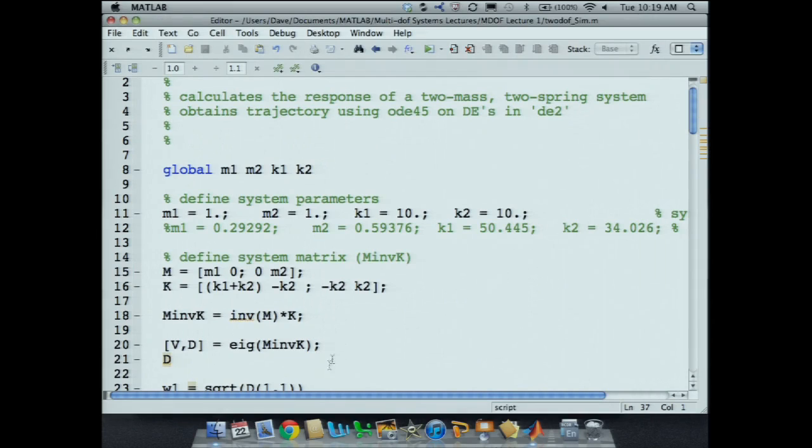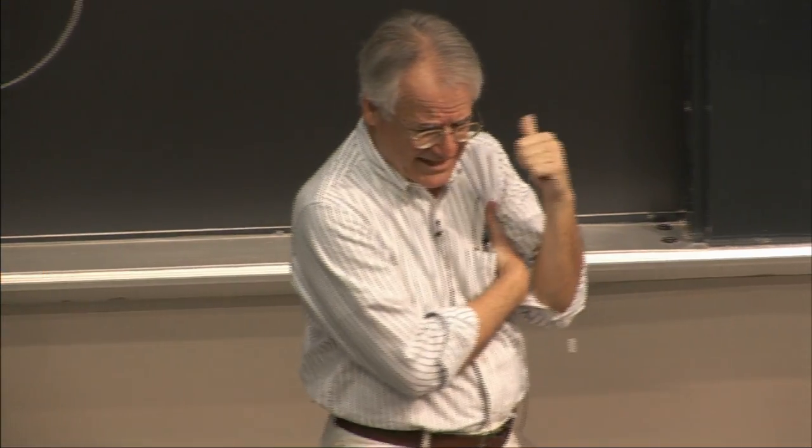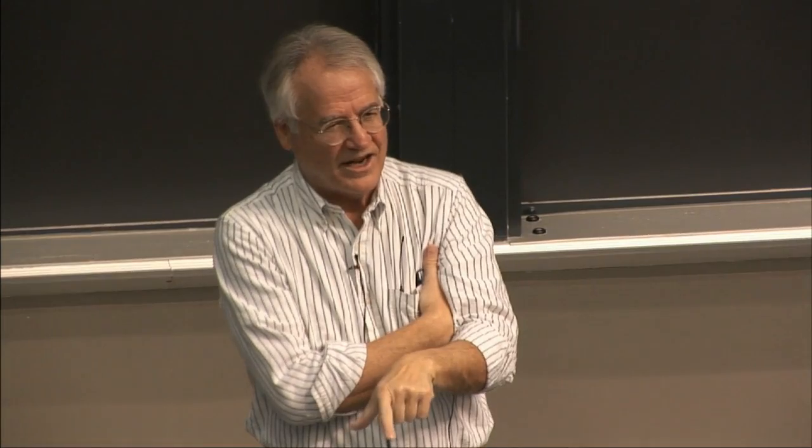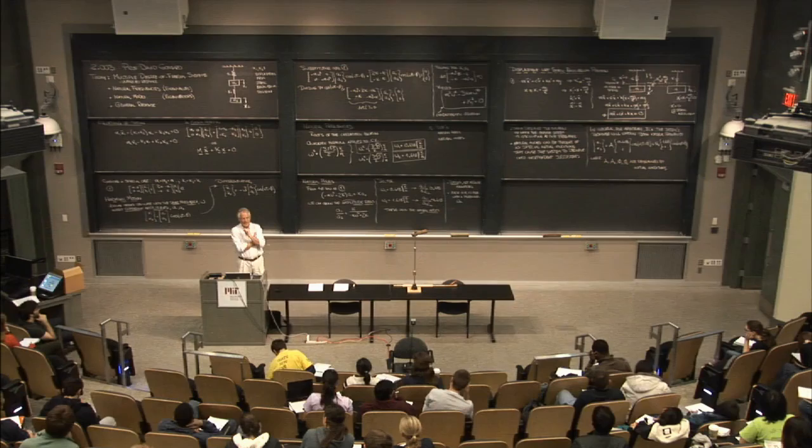This is a MATLAB program, and I'll explain to you what it does as we go. All right, here's the system parameters. Once again, we're doing this simplified spring mass system, exactly the one we've done here. When I wrote it, I generalized it to do this.